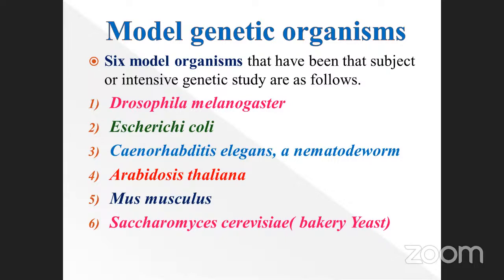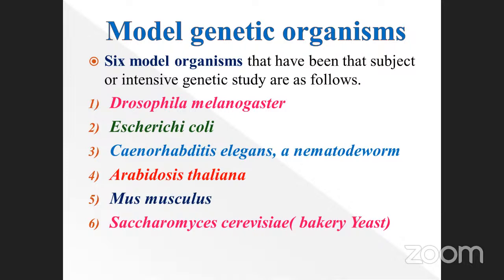What are they? Drosophila melanogaster, E. coli, Caenorhabditis elegans, Arabidopsis thaliana, Mus musculus, and Saccharomyces cerevisiae, bakery yeast. Bakery yeast is otherwise called Saccharomyces cerevisiae. This was also asked in 2017 or 18, I think.